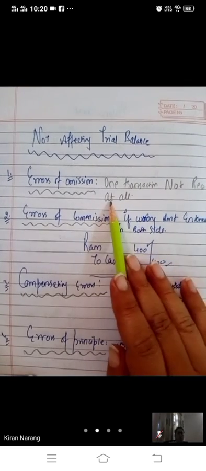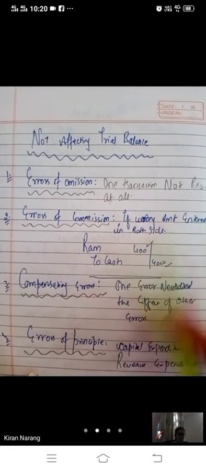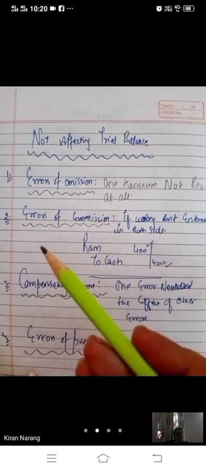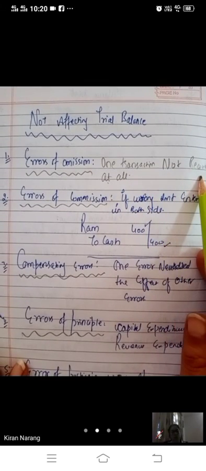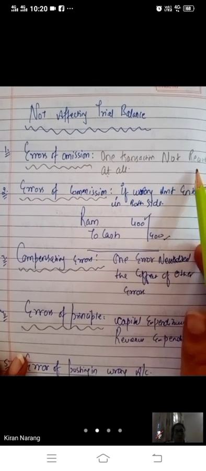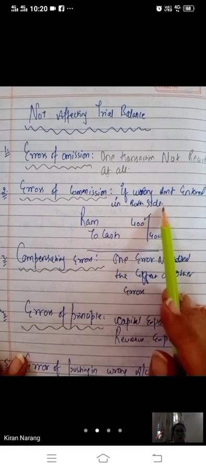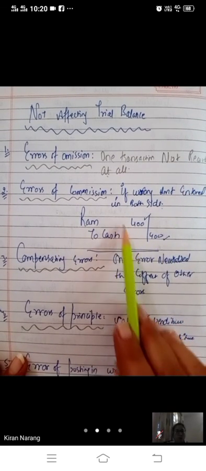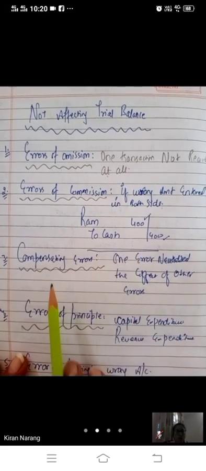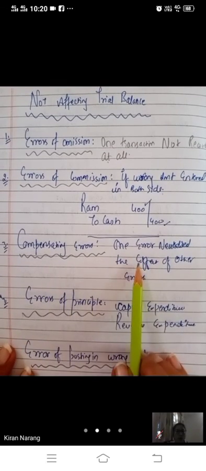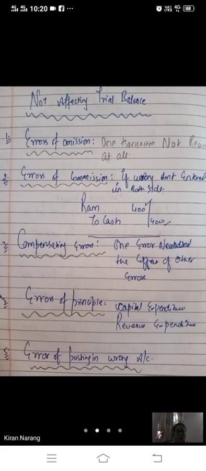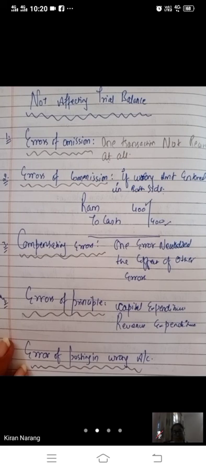Error of omission means one transaction not recorded at all; you have forgotten something, not recorded in debit, not recorded in credit, so the trial balance will be equal. Error of commission means wrong amount entered in both the sides. Then compensating error, when the effect of one error is neutralized by the effect of another. Error of principle means you have made an error in principles.